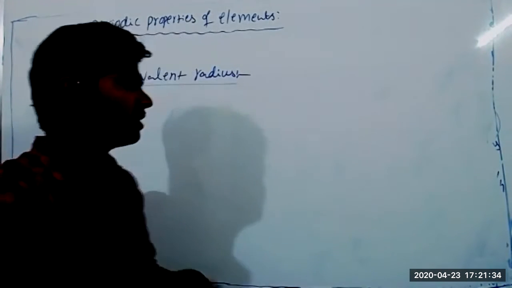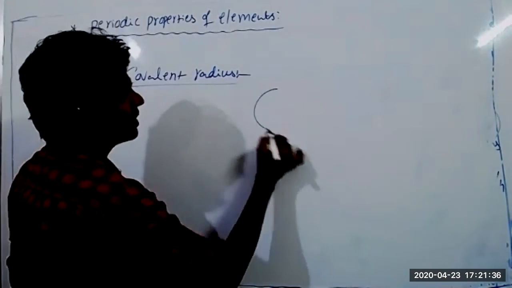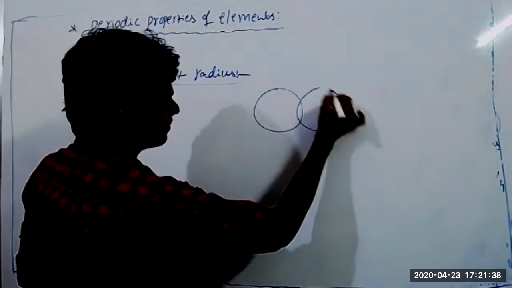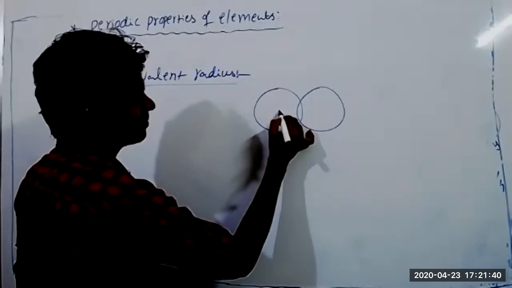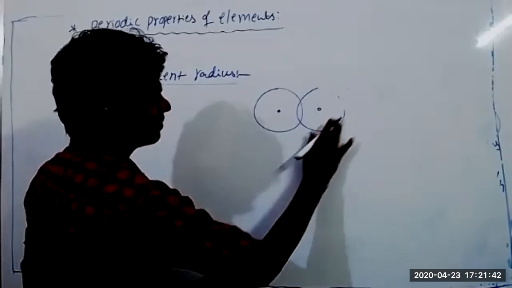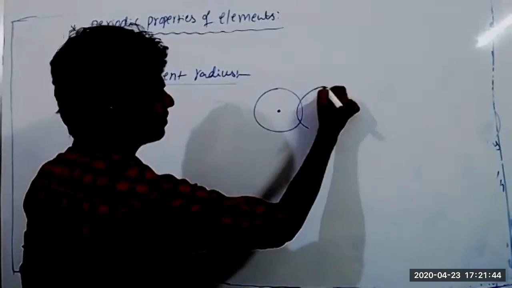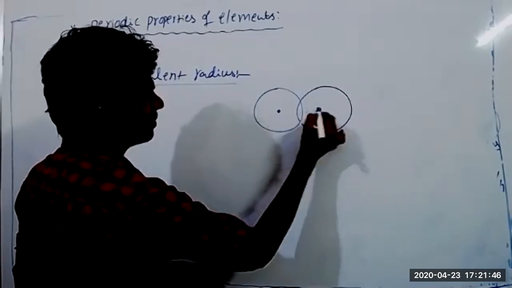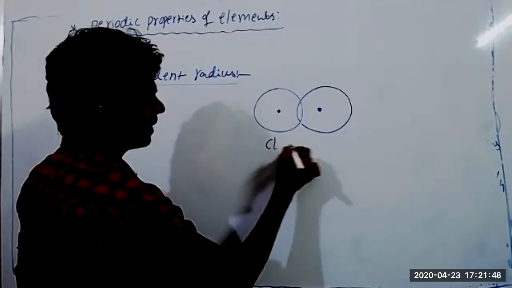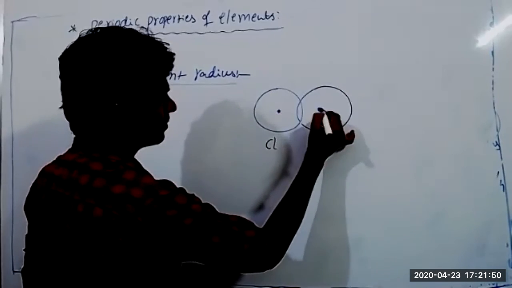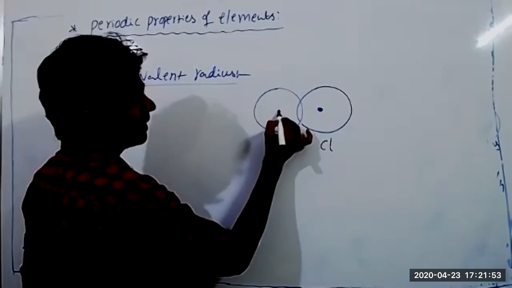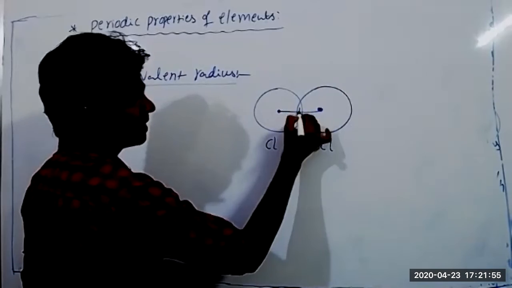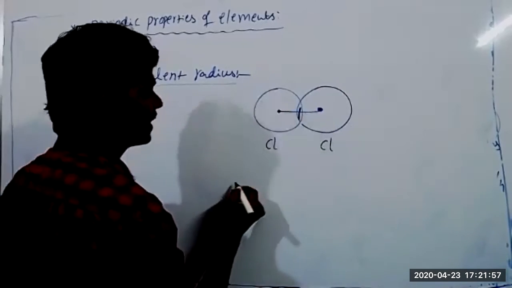These elements mostly combine like this. Suppose this is one chlorine atom and this is another chlorine atom. First, they calculate the internuclear distance, and half of this internuclear distance is called the covalent radius.